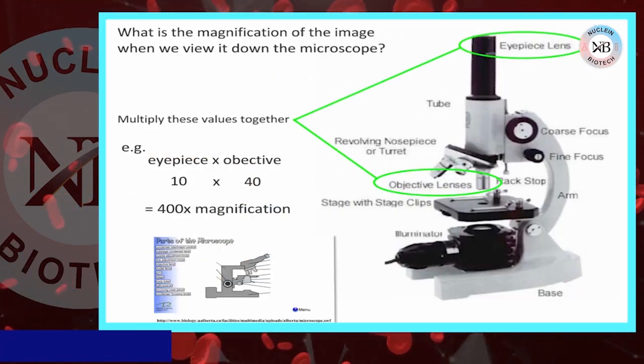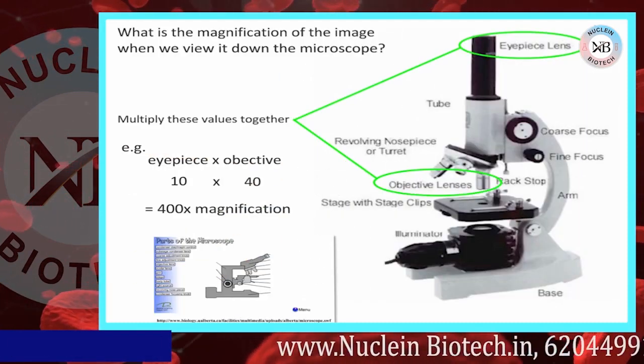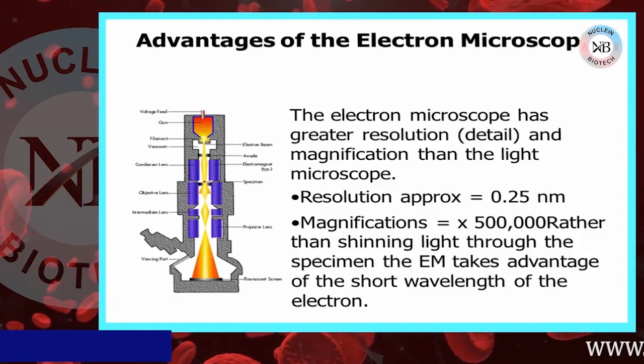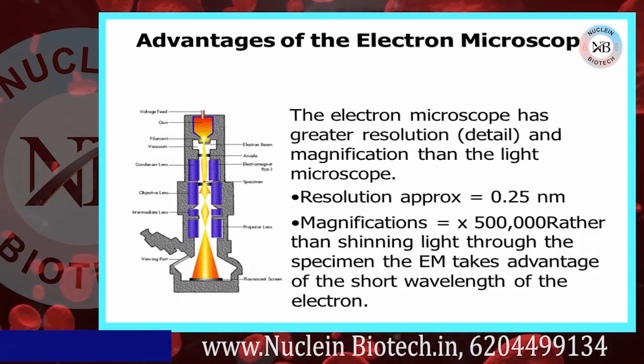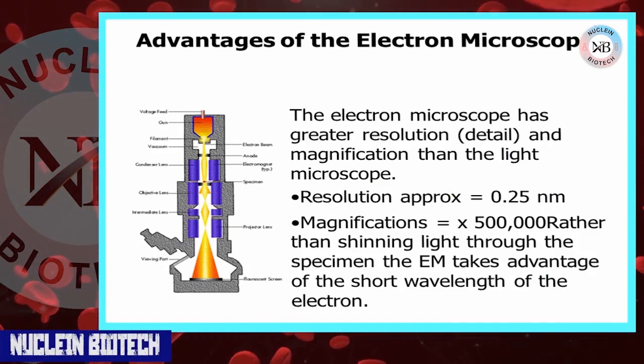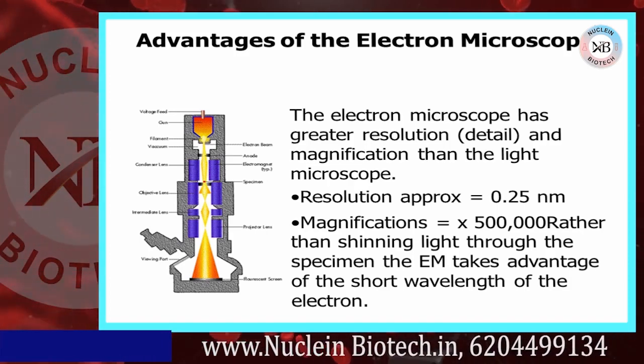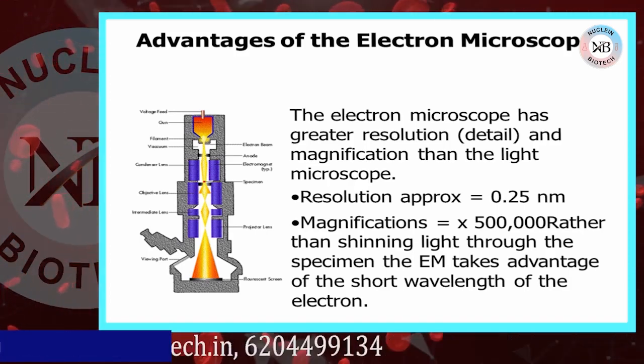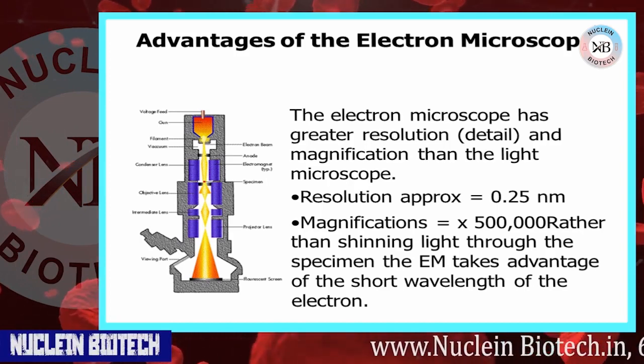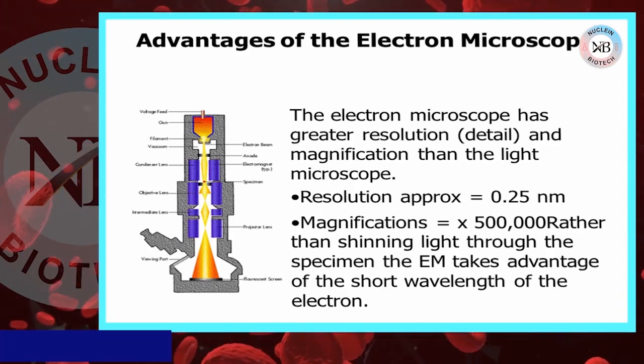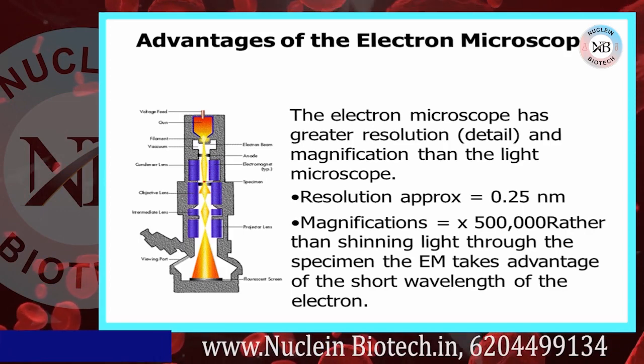Now come to the advantages of the electron microscope. The electron microscope has greater resolution and magnification than the light microscope. Resolution is approximately 0.5 nanometer.